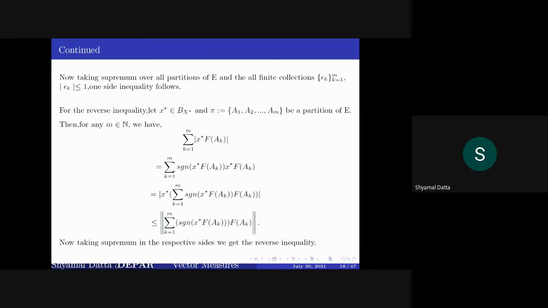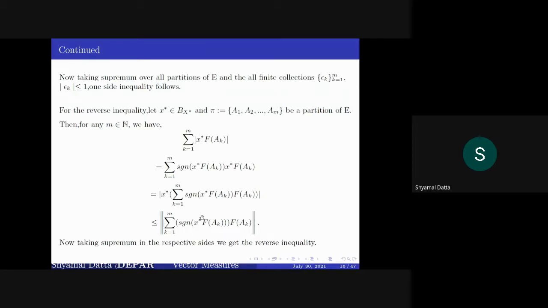if you take x star in bX star and pi any partition of E, then you see that this summation of modulus of x star f(A_k) is equal to the sign of x star f(A_k) times x star f(A_k), which is equal to the modulus of x star. You are just using the linearity of x star, and this is further lesser or equal to the sign of x star f(A_k) times f(A_k).